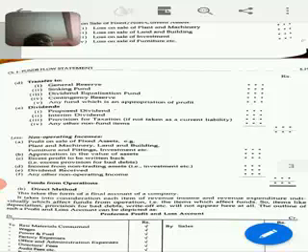Now this fund from operation may be a positive figure or a negative figure. How to deal with it, whether positive or negative, will come later on. Now we will start with the fund flow statement. You can see this is the fund flow statement. The left-hand side is source and the right-hand side is application.